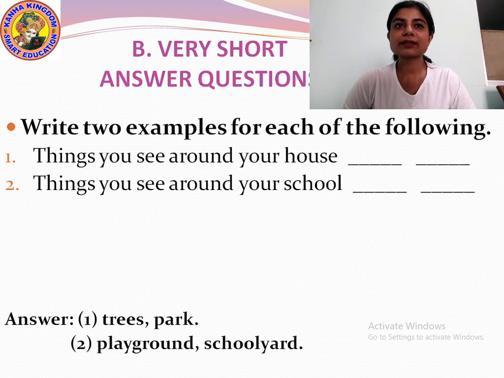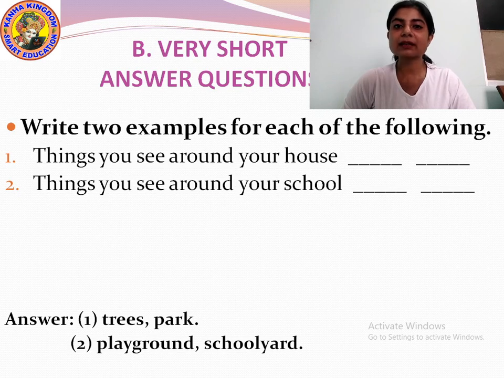Then things you see around your school. The things that you see around your school. It is playground and schoolyard. P-L-A-Y-G-R-O-U-N-D. Playground and S-C-H-O-O-L. School yard. Y-A-R-D. Yard.